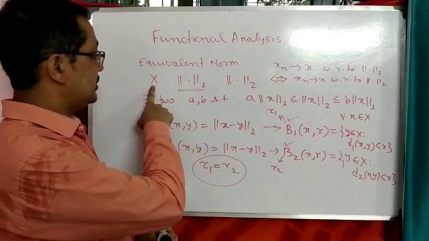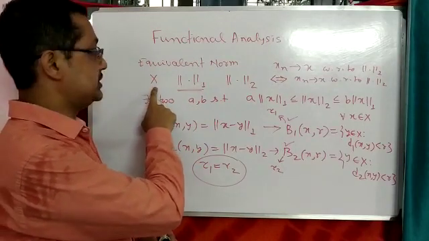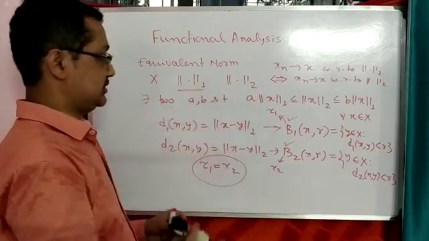The theorem is: if X is a vector space of finite dimension, that means X is a finite dimensional vector space, then if we consider any two norms, both norms are equivalent.